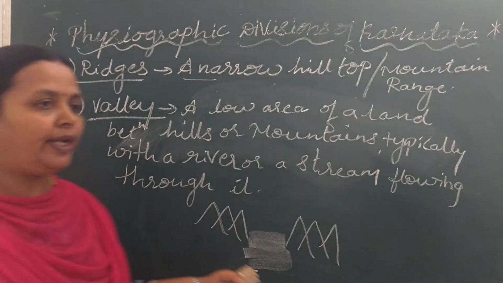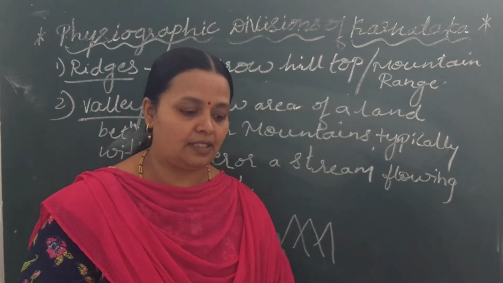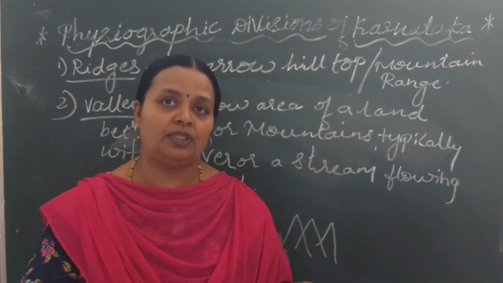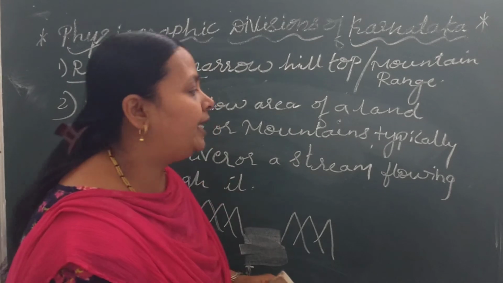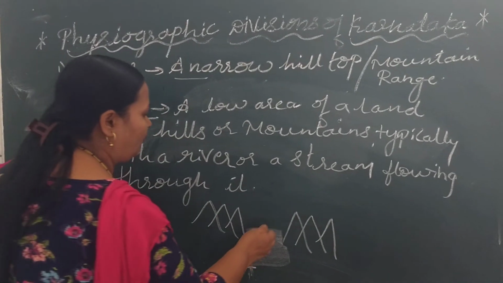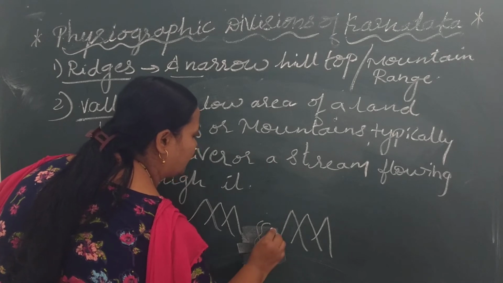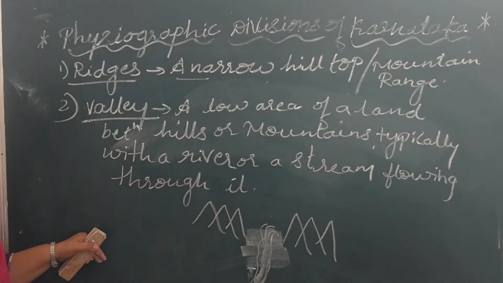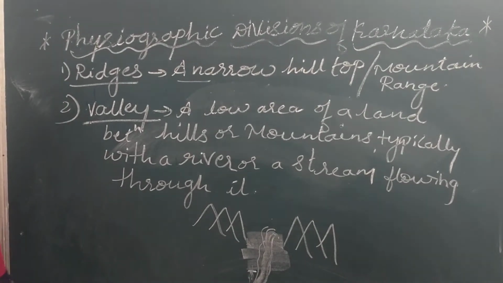Between two hills or many hills, the flat land we get there is called a valley. Usually a river or a small stream flows through this valley.